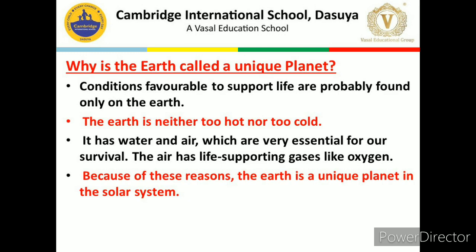why the Earth is called a unique planet? Earth is called the unique planet because it is the only planet on which life is possible. There are favorable conditions to support life which are found only on the Earth. The Earth is neither too hot nor too cold. It has water and air which are very essential for our survival. The air has life-supporting gases like oxygen, nitrogen. Because of these reasons,